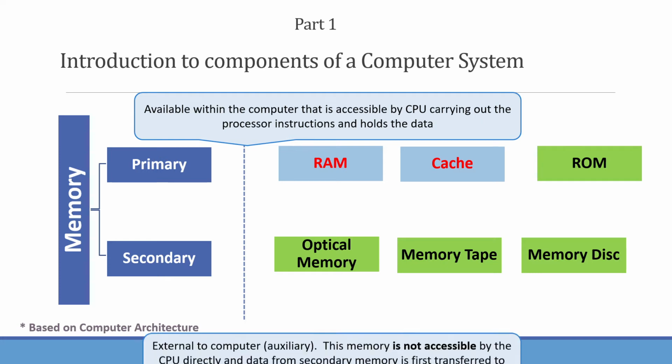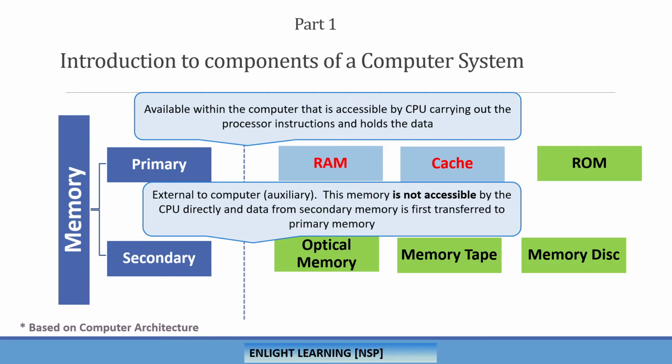Whereas the secondary memory is normally not available within the computer, but it is auxiliary or optional. One different aspect of secondary memory is that it is not directly accessible by the CPU. If you have some data in your secondary memory, first it has to be copied into the primary memory. Of course, the computer does it, we don't have to do it. And from there the CPU tries to process.